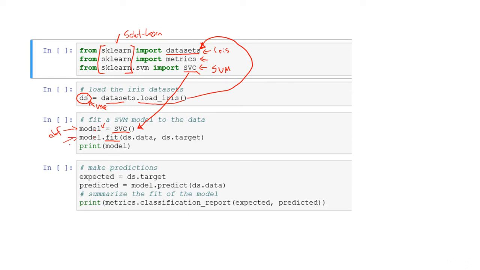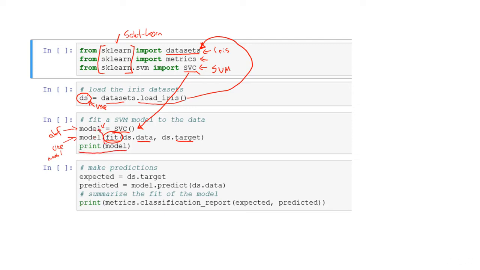That's the definition. Now we're telling it to use the model we brought in and fit it to our data and our target. Remember, that target thing is the thing we're trying to classify. The data is our training data.